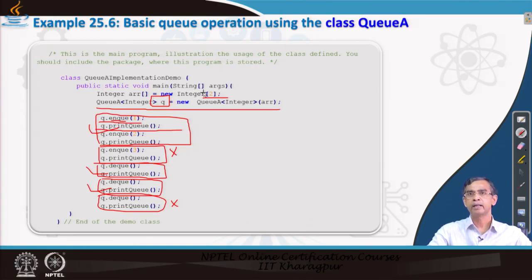Now, you can again rerun the program by changing these two to a little bit larger, maybe 5, 6, 10, and then performing several operations. If possible, you can write a for loop and do many insertions, then many deletions and so on, and you can check it.